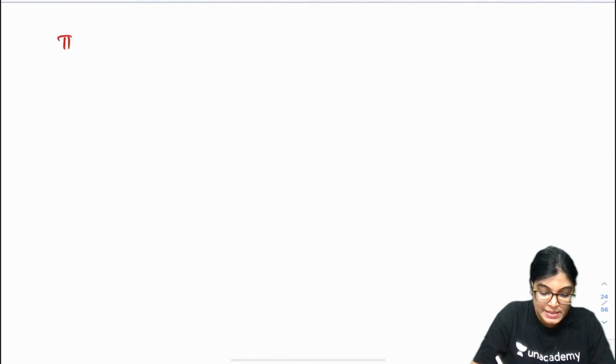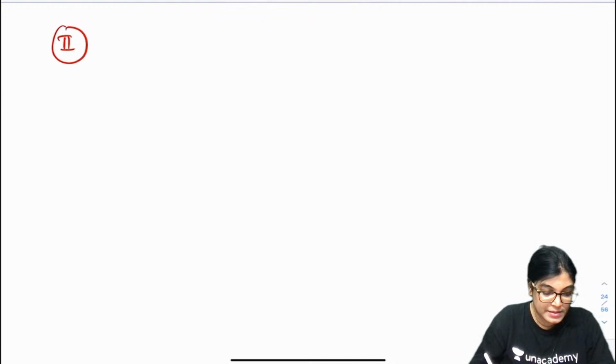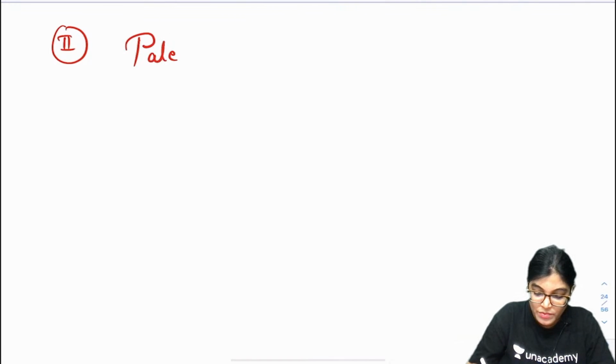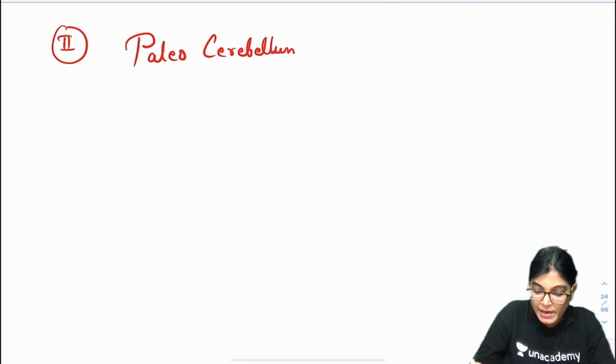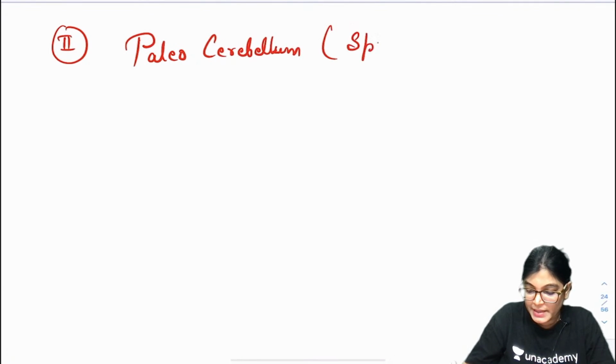The second is absolutely right, future doctor, pilocerebellum. One of the students has asked me only about pilocerebellum. Pilocerebellum is also called the spinal cerebellum. Why? Because it is connected with the spinal cord.